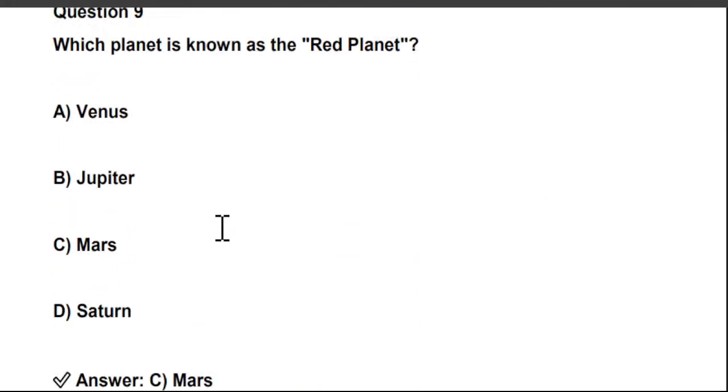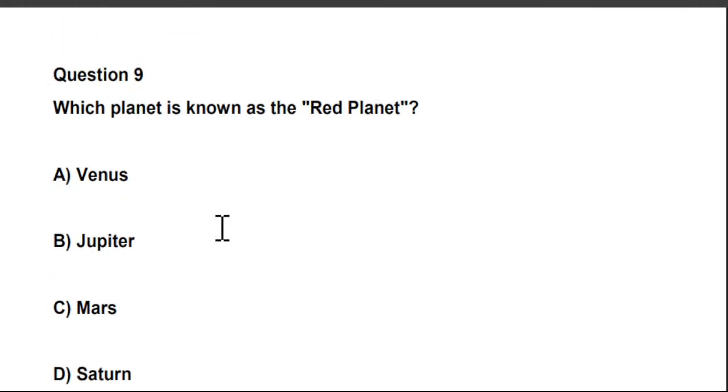Next question is, which planet is known as the red planet? So for this there are four options given over here and you have to choose the right answer from these four options.